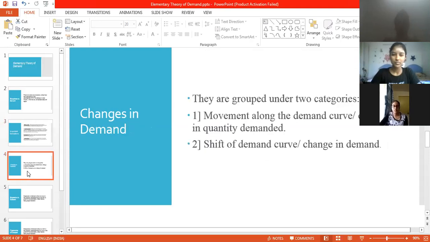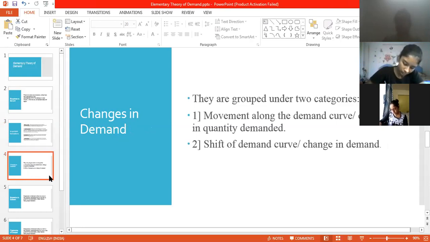Okay, now we come to the changes in demand. There are two kinds of changes. They've been categorized under two groups. One is, as stated even in your course books if you want to refer, movement along the demand curve. Or you can call it a change in the quantity demanded.